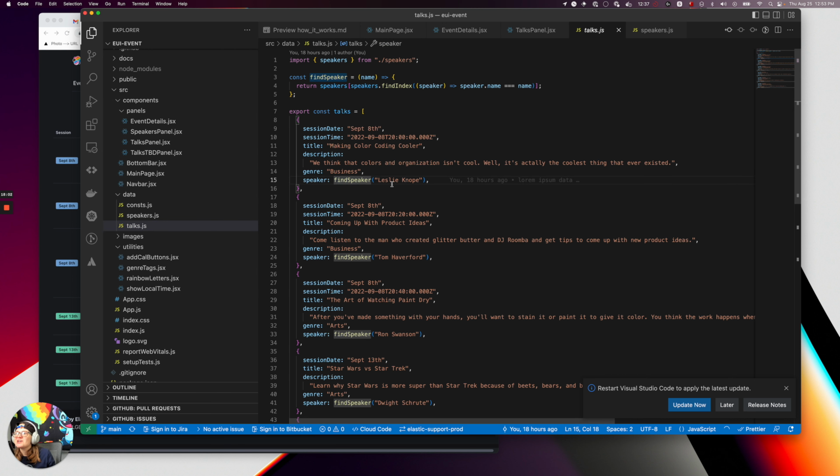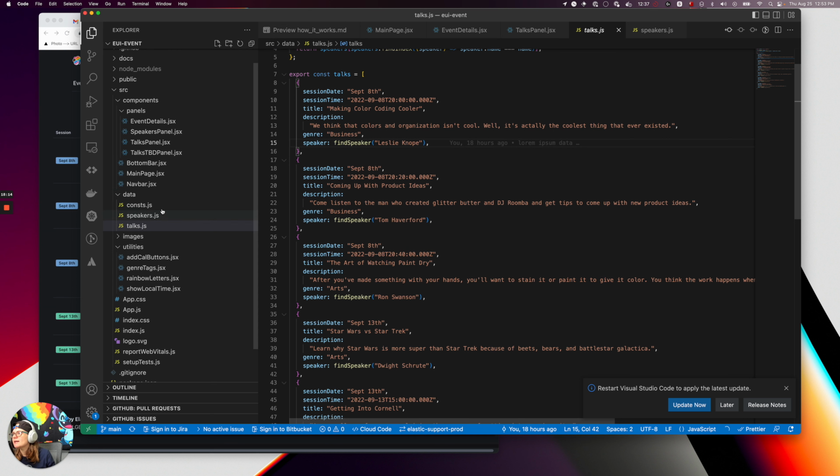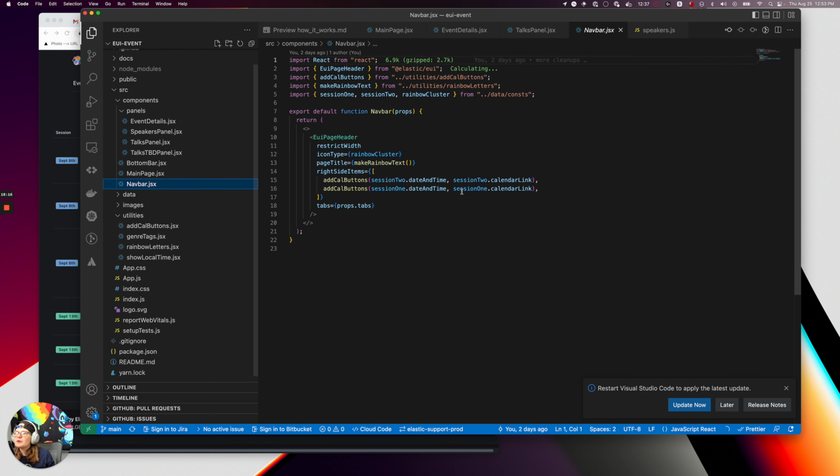This speaker function returns the whole object of basically everything, so I have access to Leslie Knope's entire speaker object here. I can just reference the name, the avatar, whatever I need there. I thought that was pretty handy, pretty cool. Other notable components, these are pretty straightforward, but we've got the Navbar.